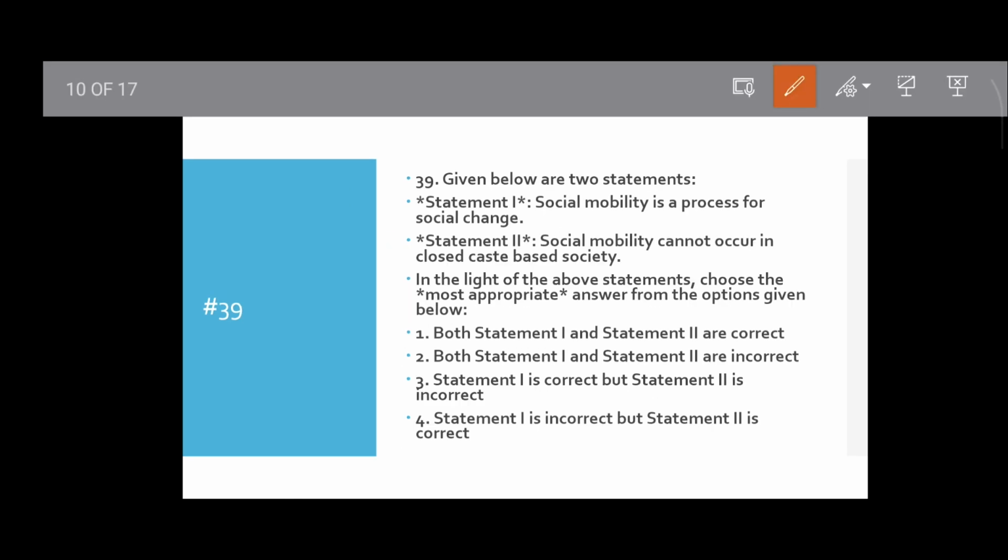Question number 39. Statement 1: Social mobility is a process of social change. Statement 2: Social mobility cannot occur in a closed caste-based society. Social mobility brings social change, this is true. The closed caste system restricts mobility, this is also true. So both statements 1 and 2 are true.